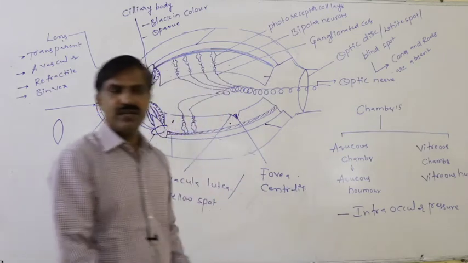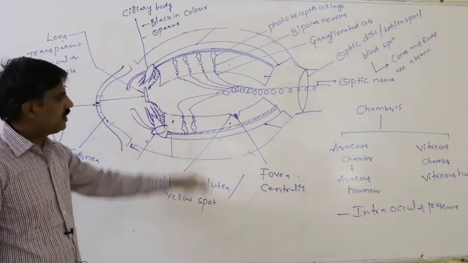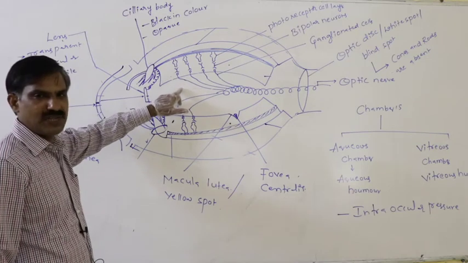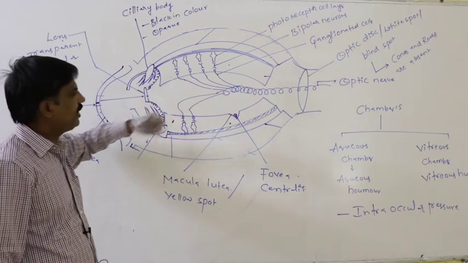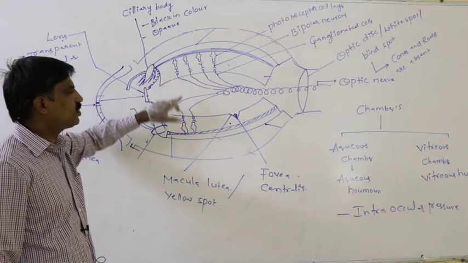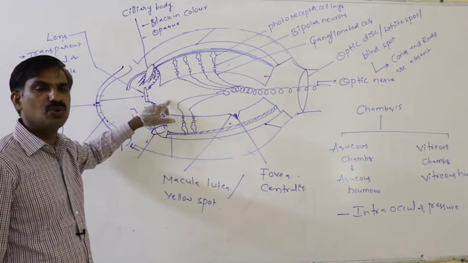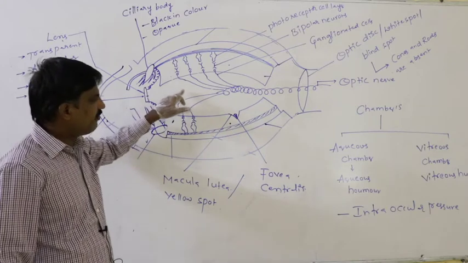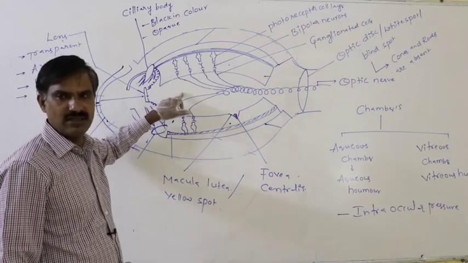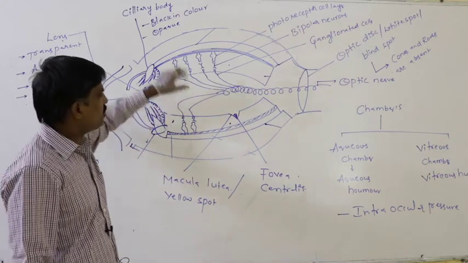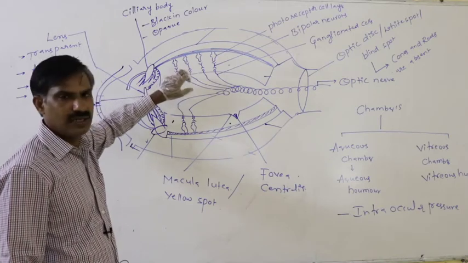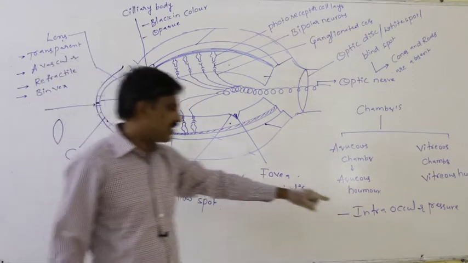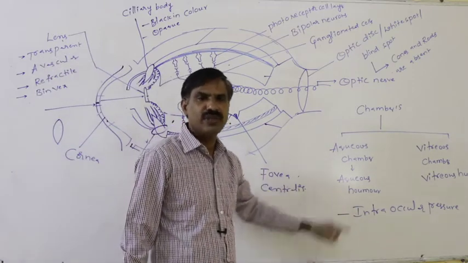What is the meaning of intraocular pressure? The vitreous humor present here continuously pushes both sides of the retina to prevent its collapse. That is said to be the intraocular pressure.